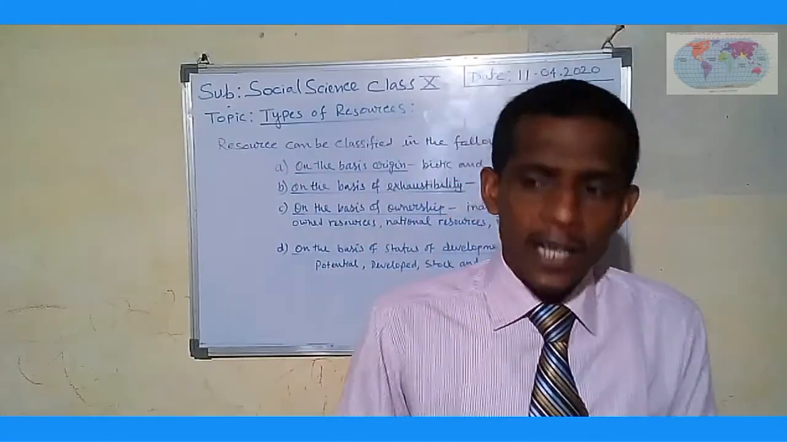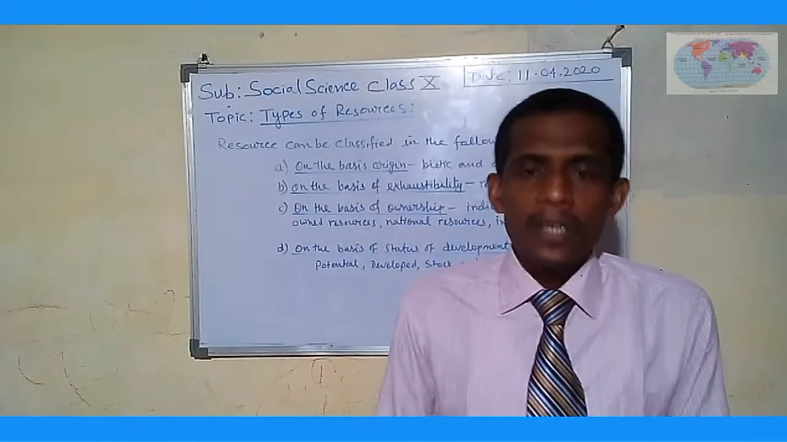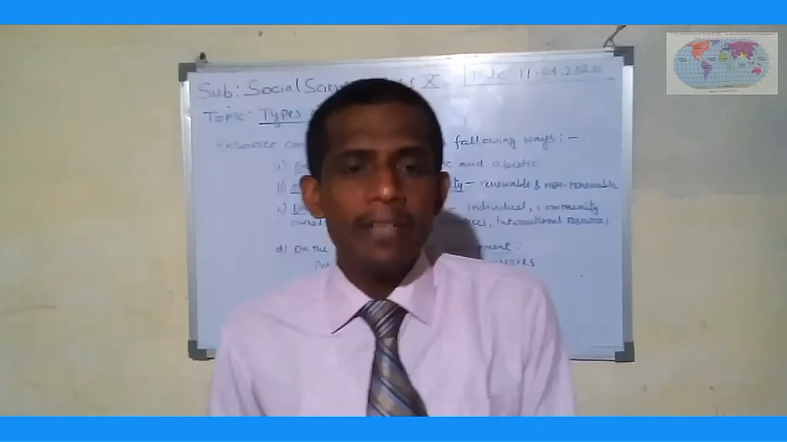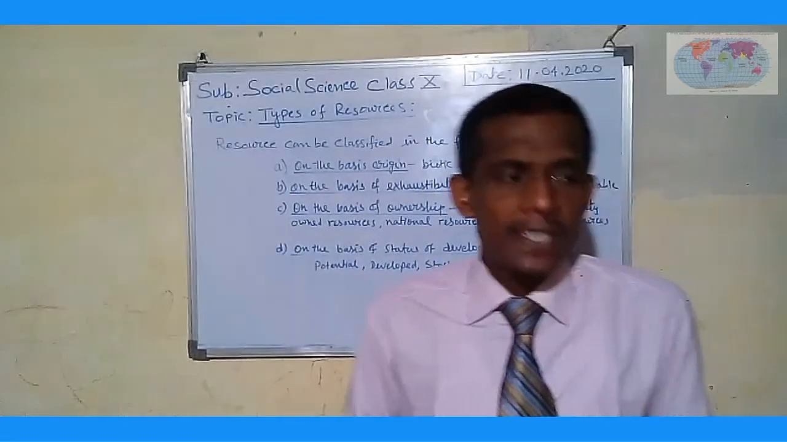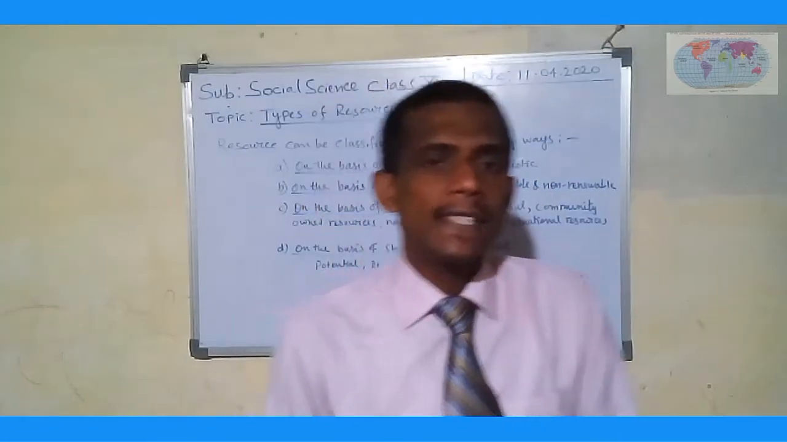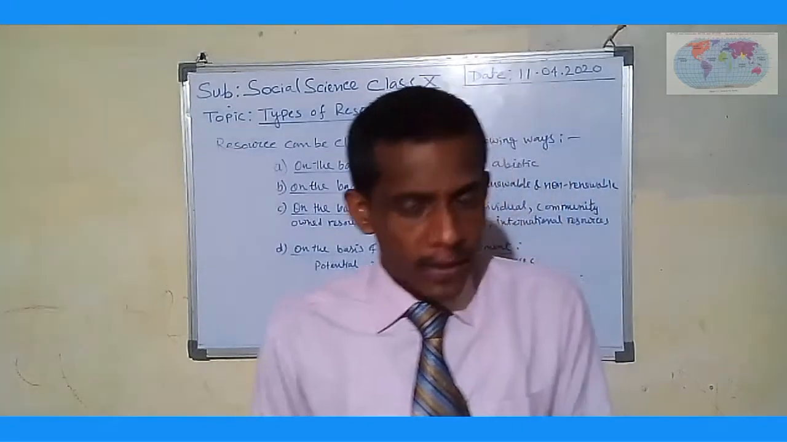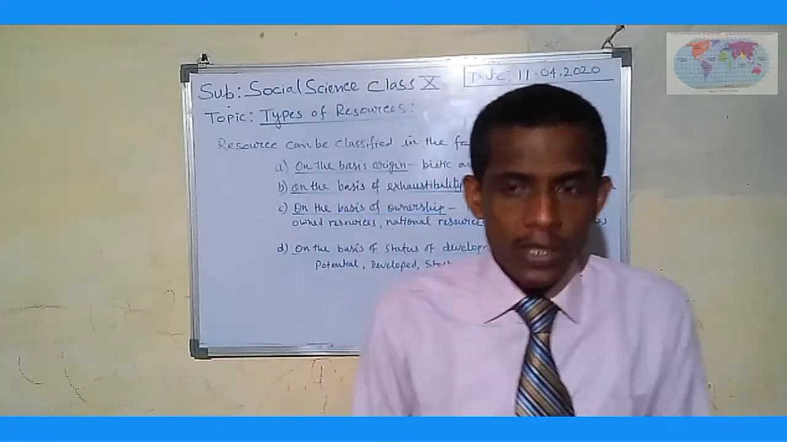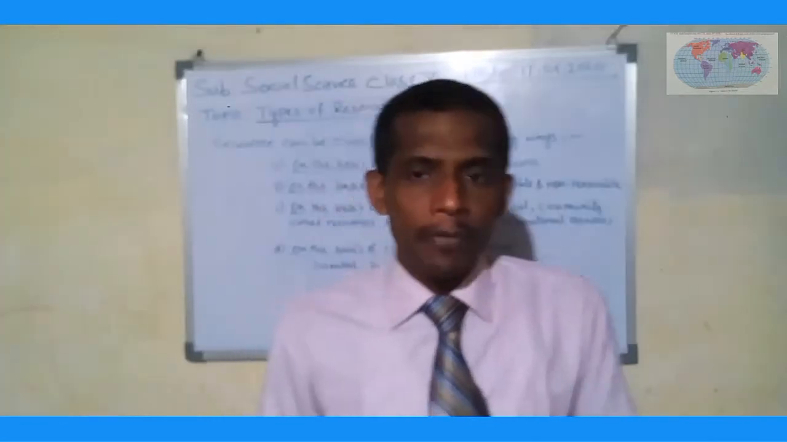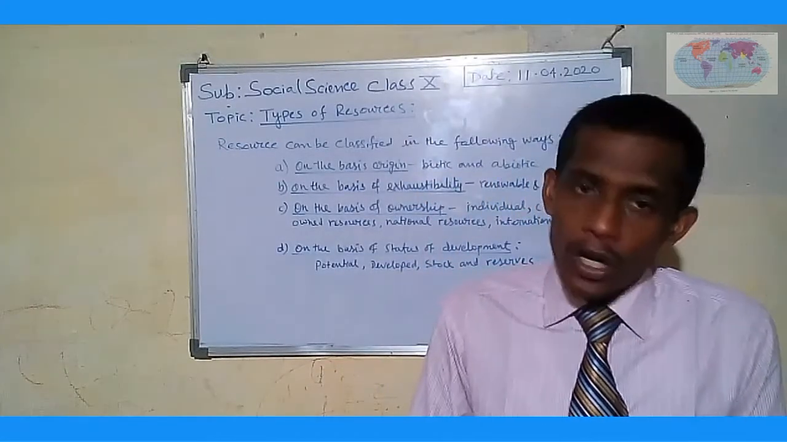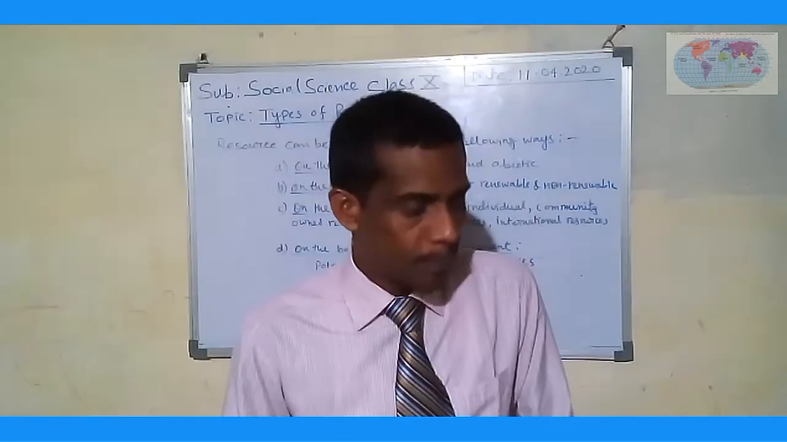Next is community owned resources. Some resources are owned not by an individual, but the authority belongs to a community. This type of resources is known as community owned resources, like public parks, burial grounds, village ponds, and temples. These are examples of community owned resources. Community hall is also one of the most important examples of community resources.